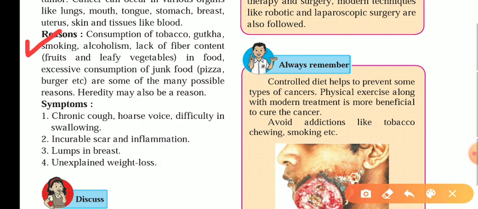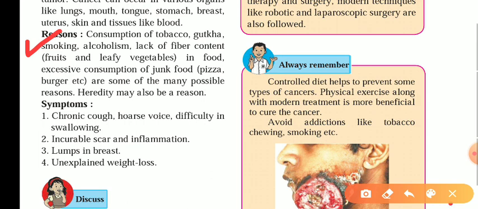Excessive consumption of junk foods like pizza and burgers also leads towards cancer. And in certain cases it is heredity also. Heredity means diseases which come from generation to generation through the genes.